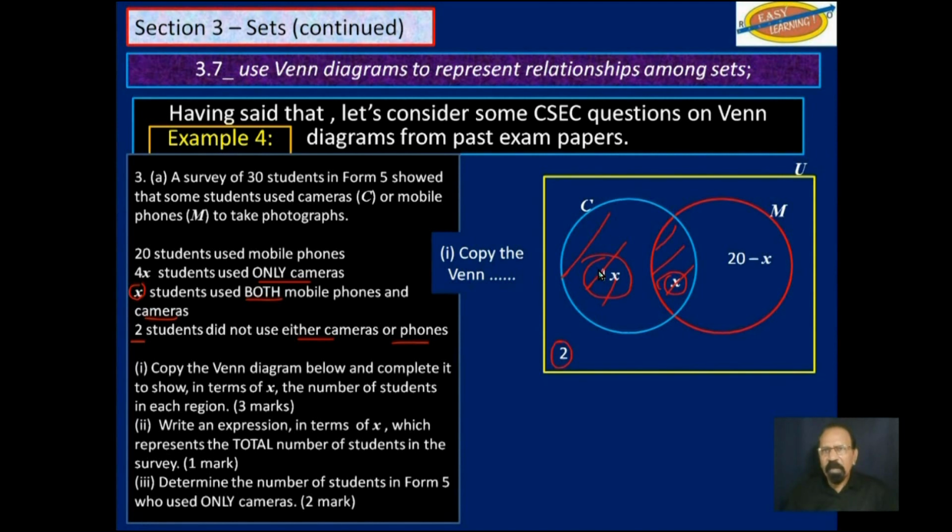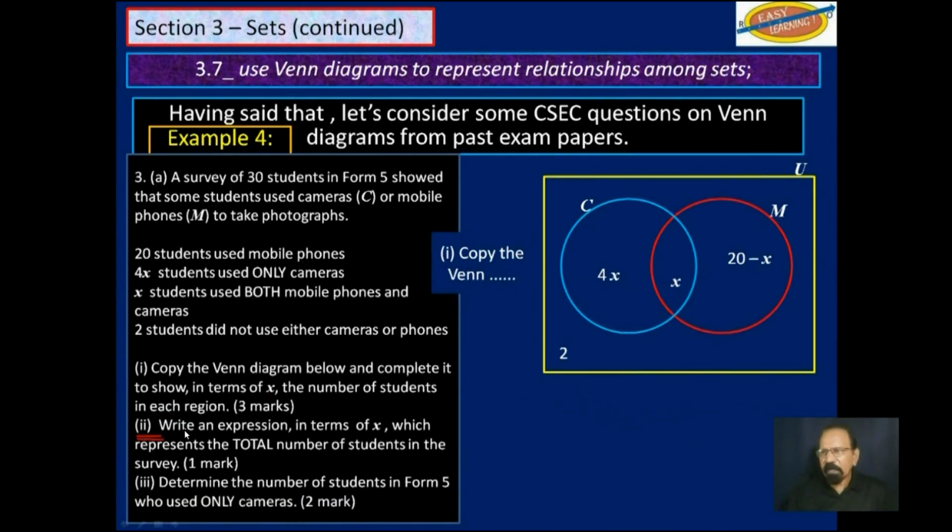We know that 20 students use mobile phones, but out of those 20, X also use camera. So we'll subtract the X, so we get 20 minus X. And I think that takes care of part 1. We're to complete the Venn diagram in terms of X to show the number of students in each region. So that's our 3 marks there.